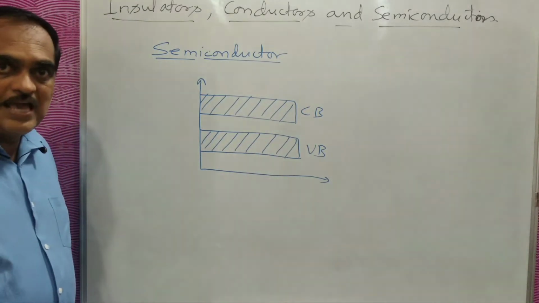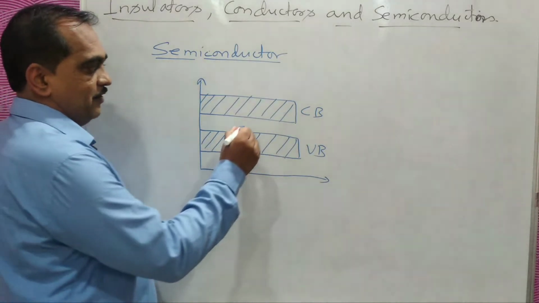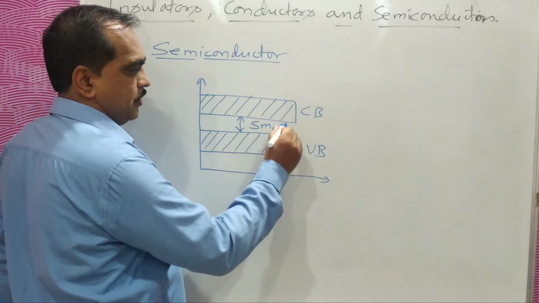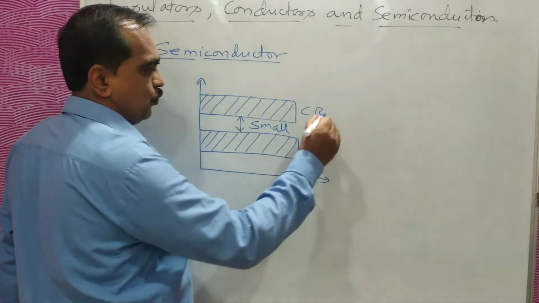And the energy gap between the valence band and the conduction band will be small, around 1 electron volt.